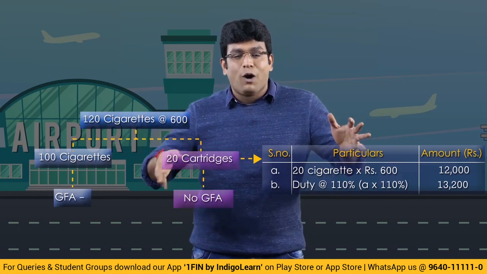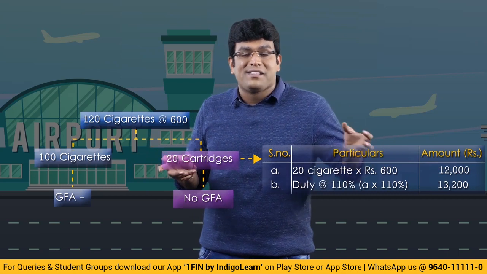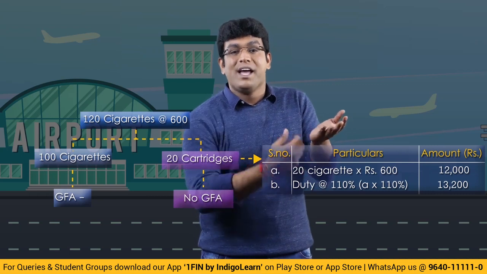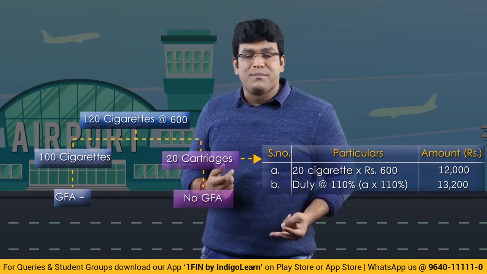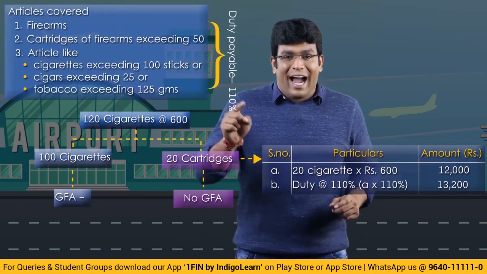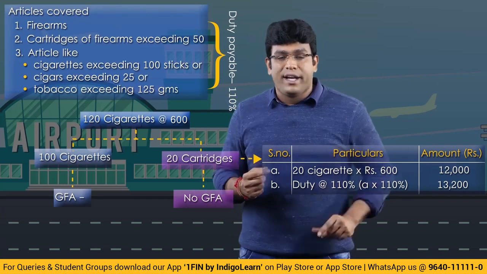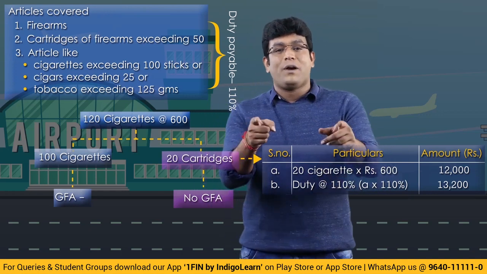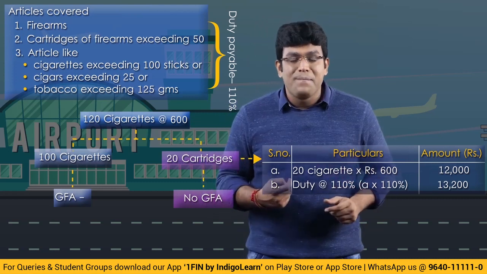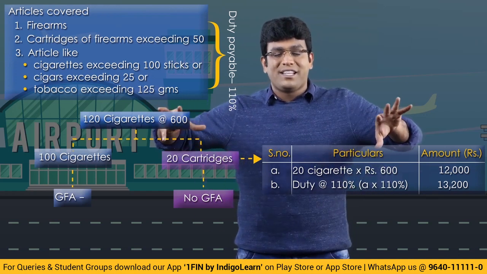The reason being that out of those 120 cigarettes, 100 cigarettes can be considered for GFA and 20 cigarettes is Annexure 1. For Annexure 1 items, we can't take GFA, and in Annexure 1 there are 6 items, of which for the first 3 items the duty rate is 110%. The first 3 are nothing but firearms, cartridges of firearms exceeding 50, and third one, cigarettes exceeding 100 sticks, cigars exceeding 25, or tobacco exceeding 125 grams. For these 3 points, the rate of duty is 110%. That is why when the person has brought 120 cigarettes, we will bifurcate as 100 cigarettes and 20 cigarettes.